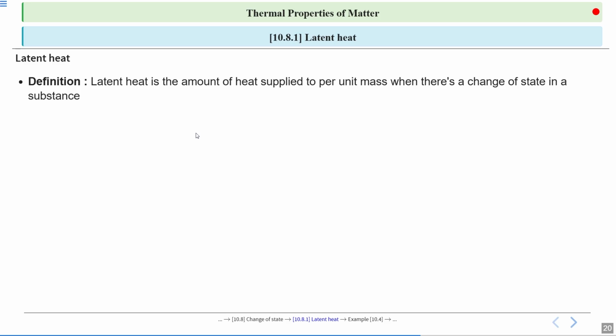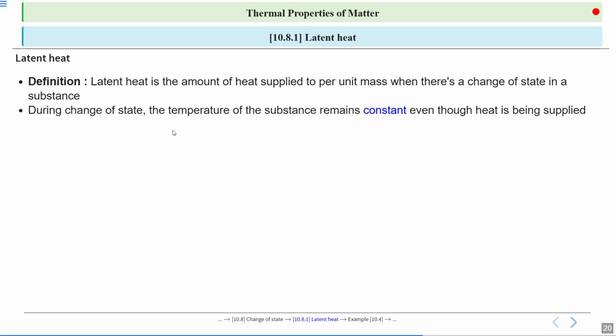If we talk about the definition, latent heat is the amount of heat supplied per unit mass when there is a change of state in a substance. During change of state, the temperature of the substance remains constant, even though heat is being supplied.